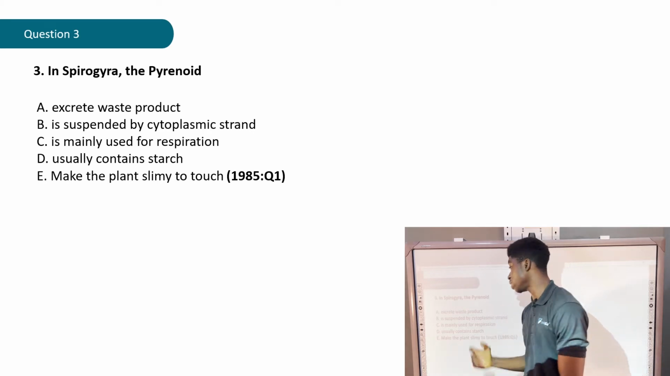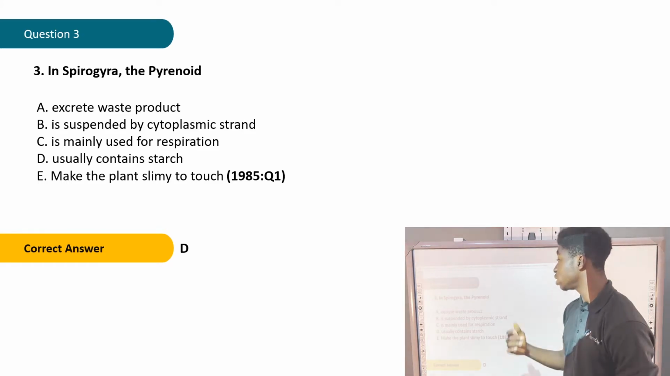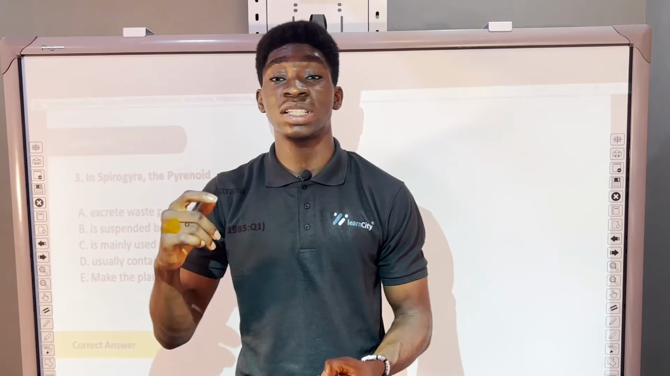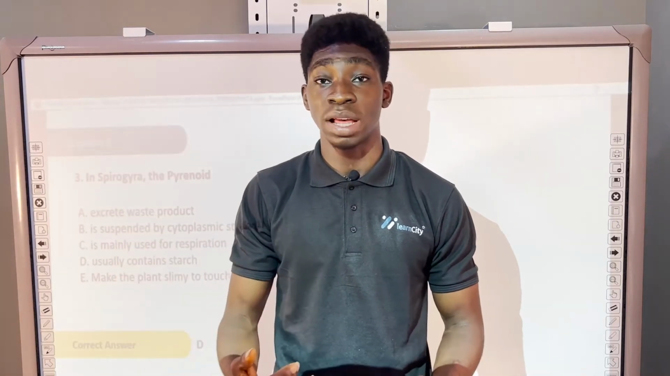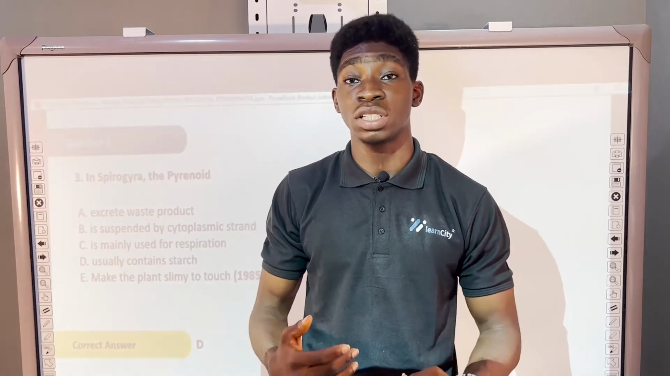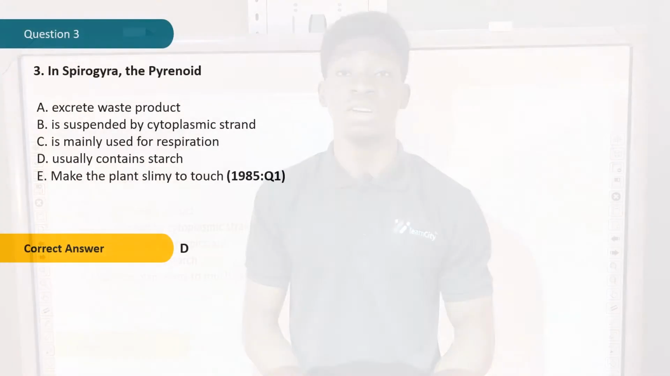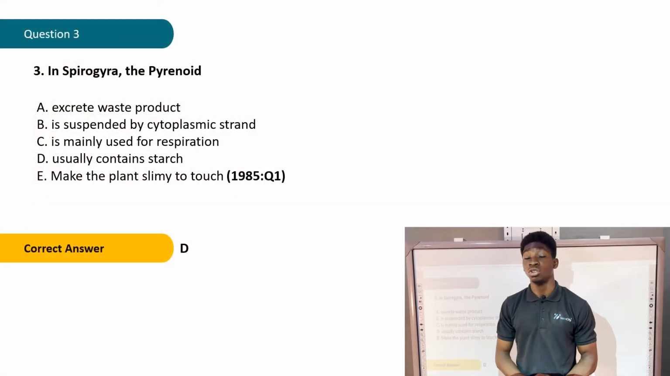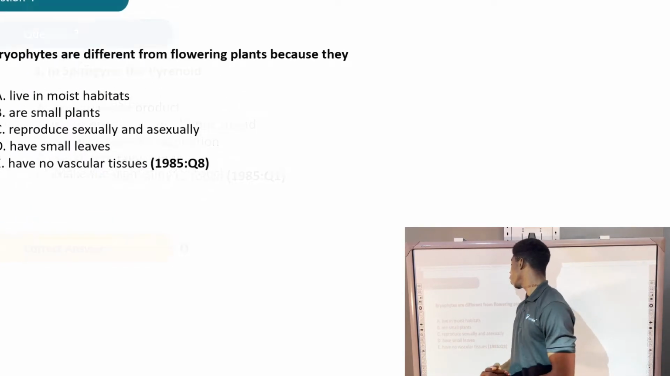Let's see what the correct answer says. The correct answer is D. usually contains starch. The Pyrenoid is found in Sporangia. It is made up of protein. It's particularly found on the spiral chloroplast. One of its functions is that it is used to make starch, and that starch is found inside the Pyrenoid. So, the correct answer is D. usually contains starch.